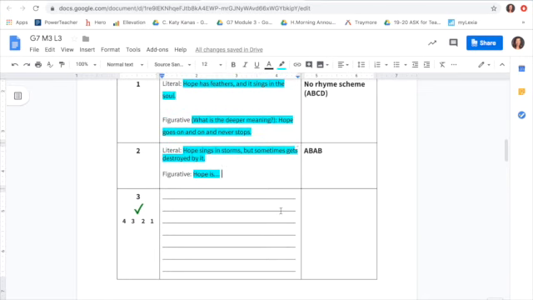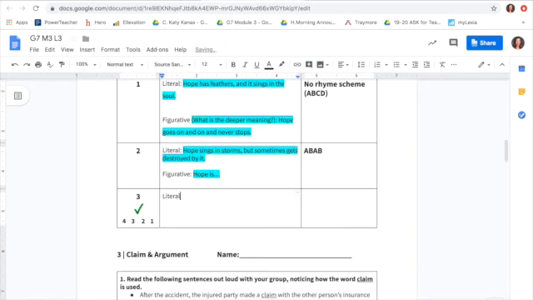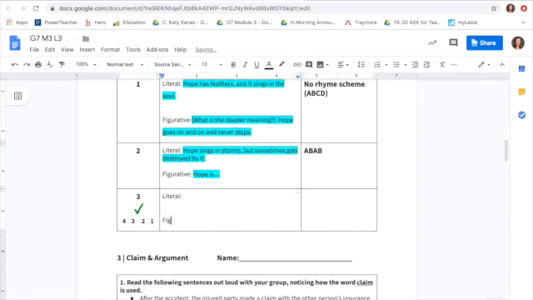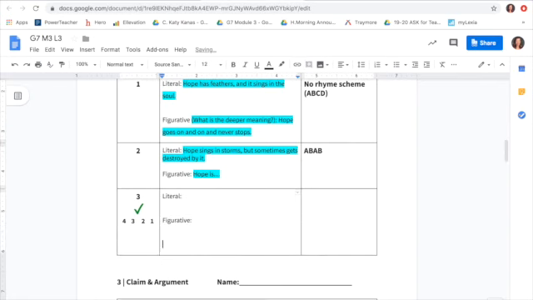All right, and your last task once you've completed this sentence is to do this portion of the worksheet. So I want you to label both the literal and figurative meanings and fill them out, and also